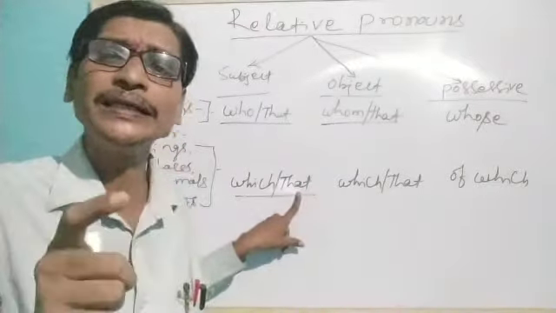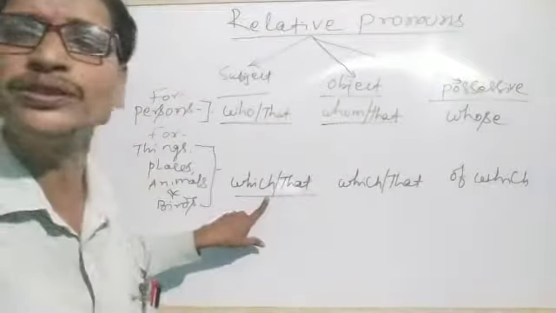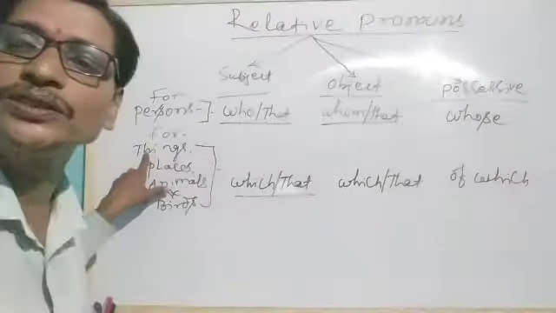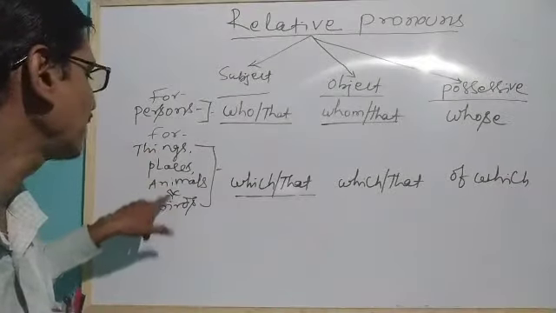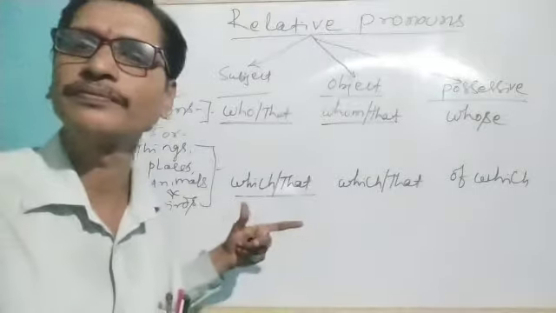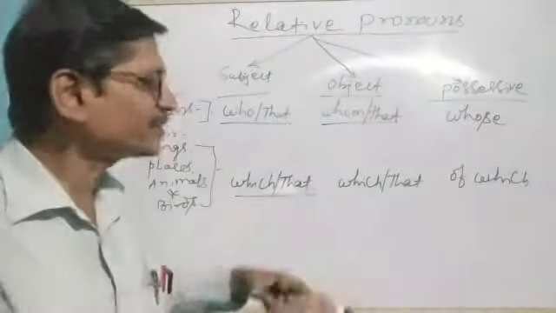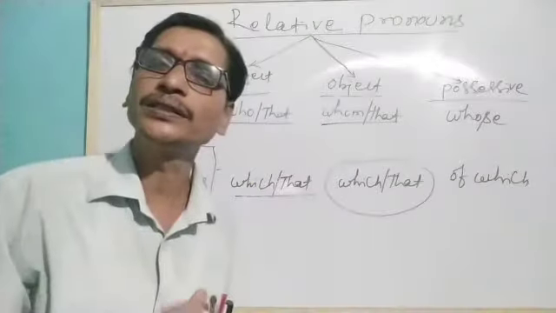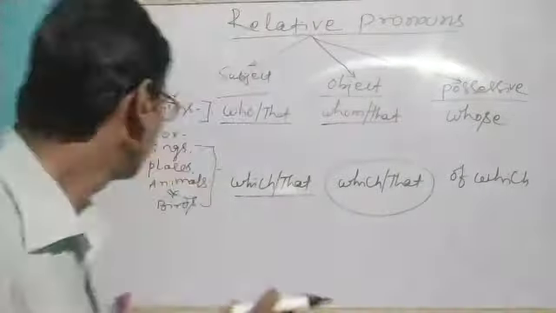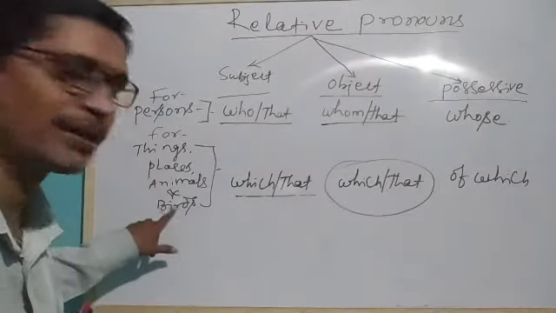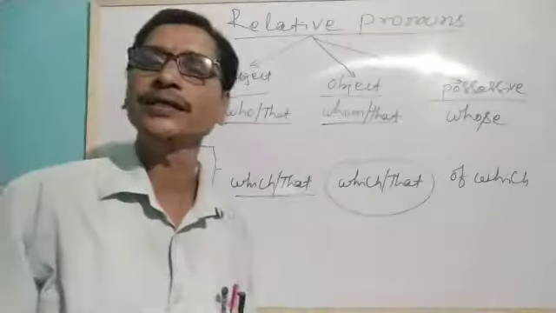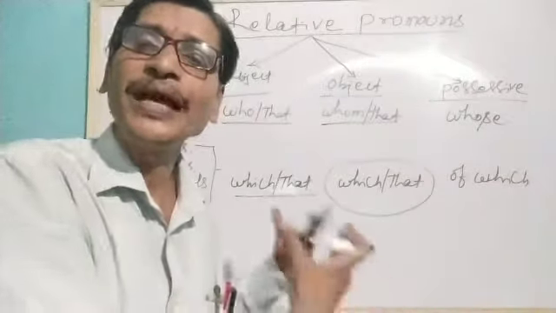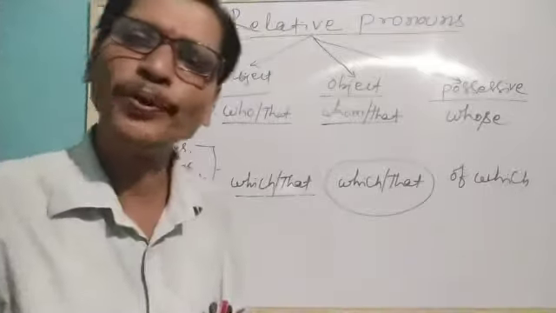As far as A and B are concerned, we have used which and that as subjects for things, that means non-living things, animals, places, birds, etc. And today we will discuss how which and that are used as objects for things, places, animals and birds while combining two sentences and using them as relative pronouns.